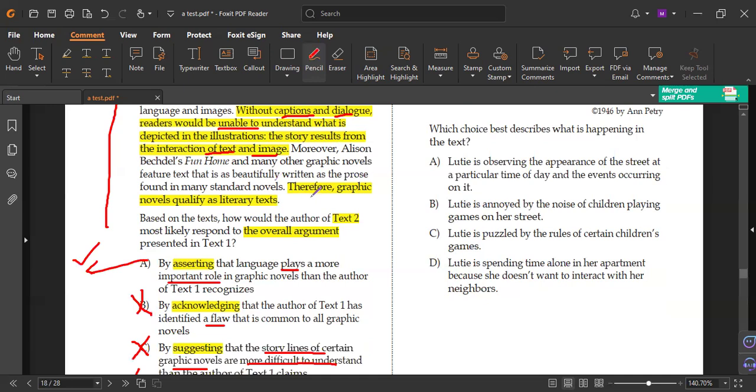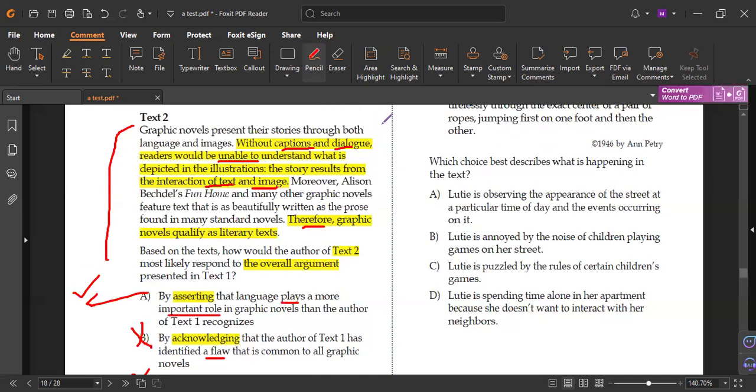And therefore, look, remember therefore here, because of all of this we came to this consequence: graphic novels qualify as literary context. Do you remember transition words? Therefore, moreover, and here, do we have something else? No. That means this idea is an addition to this, and this one a consequence of all of these.